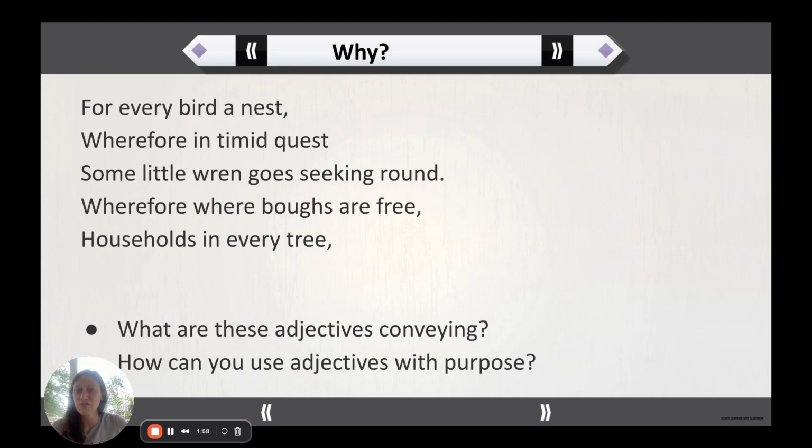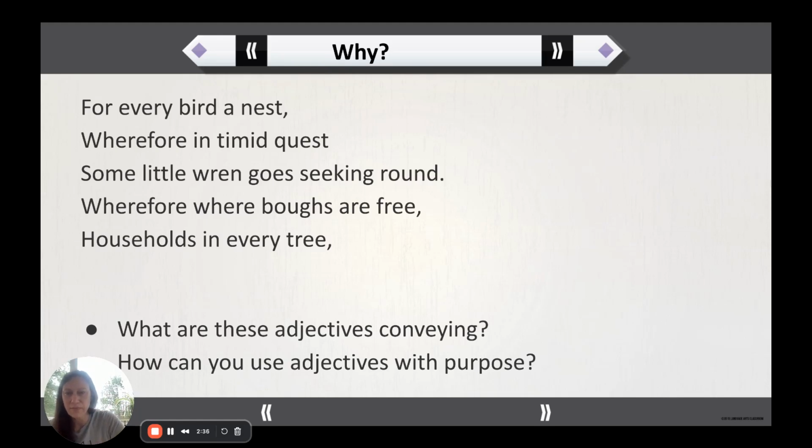Okay. So then if I jump to the second sentence, "wherefore in timid quest," well, quest is a noun. Sometimes people call being in the military or going off to war a quest. Other times people think of a quest as going to find something. But a timid quest is interesting because timid is kind of shy or reserved or not necessarily outgoing. And so a timid quest gives me pause, and the wheels start spinning about why is it a timid quest?